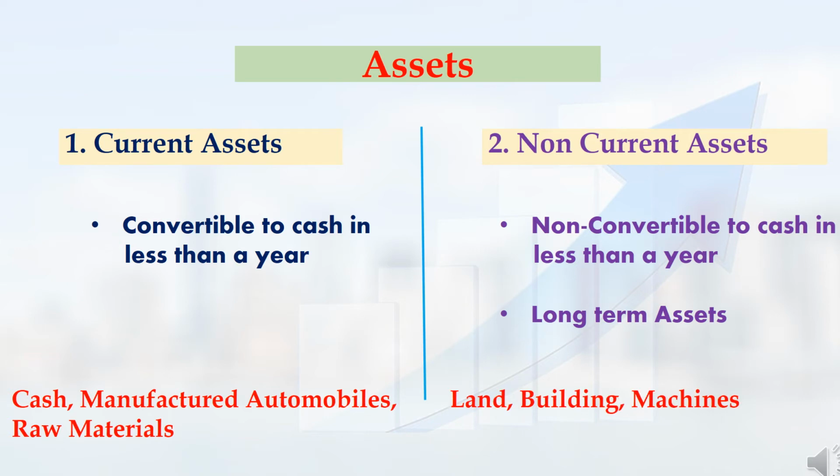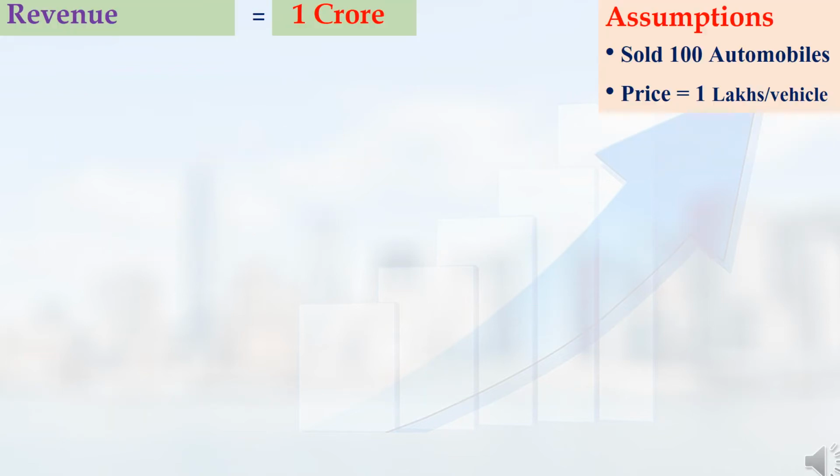My company's land, building, machineries, and furniture will all come under non-current assets, because I am not going to sell these assets, and they are the assets which support my company's production work. So these will come under non-current assets. Next we will see how to calculate the actual profit of any company.